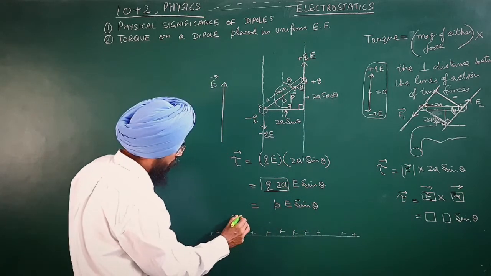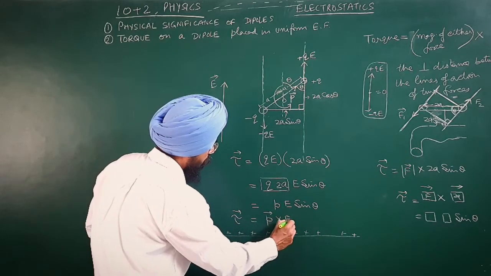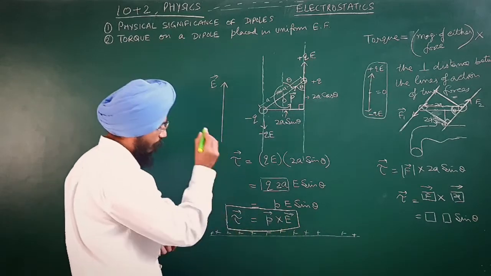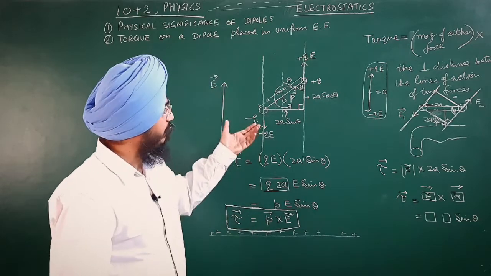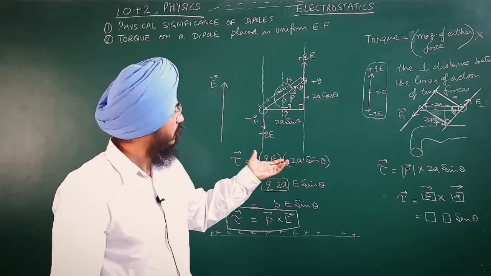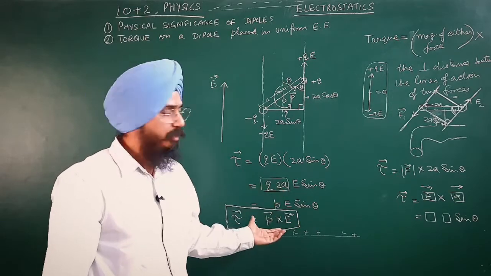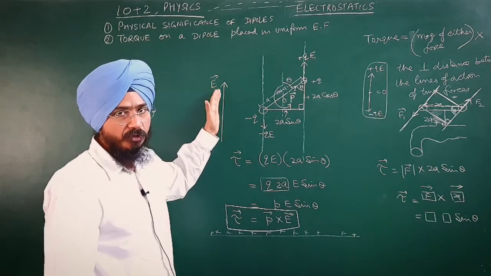This will give me torque equal to p cross E. So this is my final result. You have seen that by remembering a few things about torque, it is very easy to derive a relation for an electric dipole placed in a uniform electric